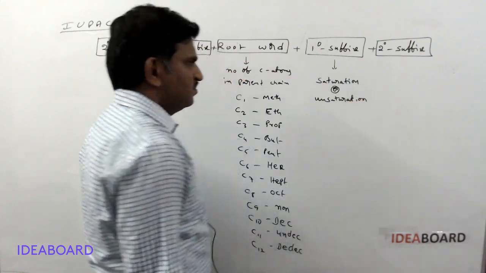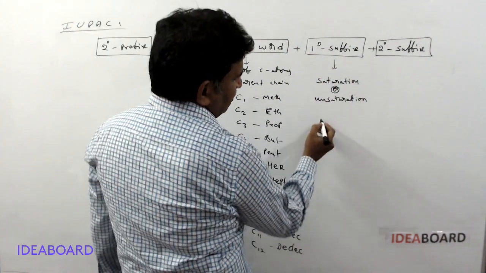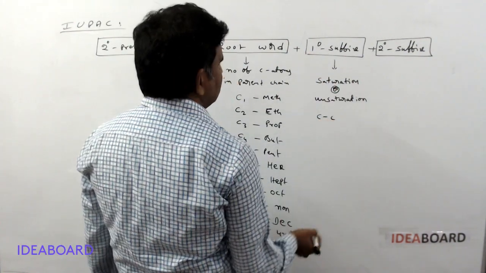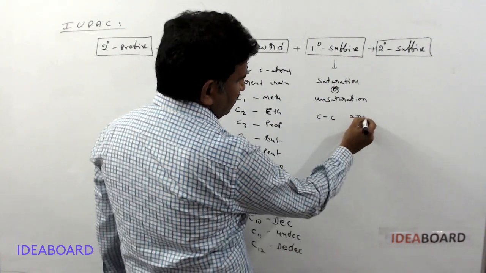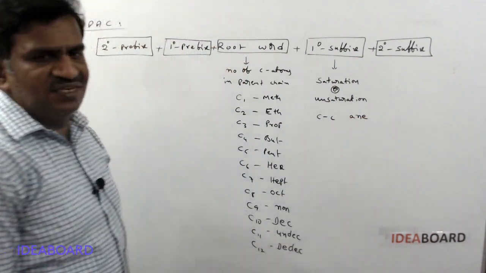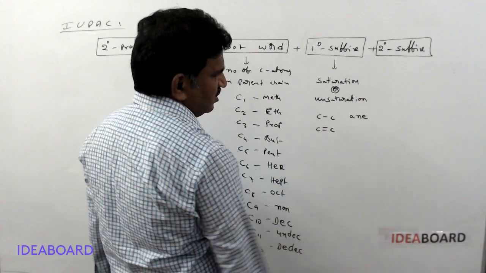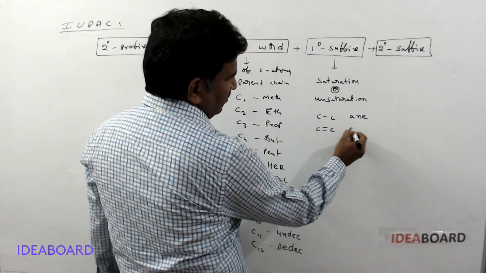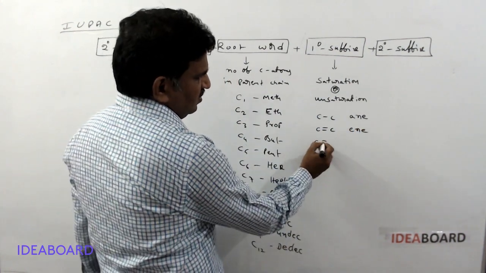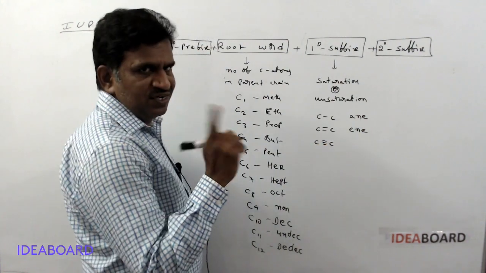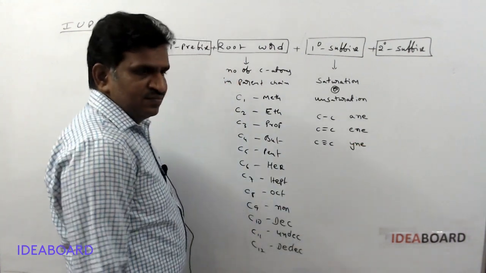Saturation or unsaturation present in the parent chain is indicated by the primary suffix. If there is a C single bond C, then all the bonds are only single bonds, and the primary suffix used to indicate this is ane. If there is at least one double bond, C double bond C, then the primary suffix used is ene. If there is at least one triple bond, then that is indicated by using yne.